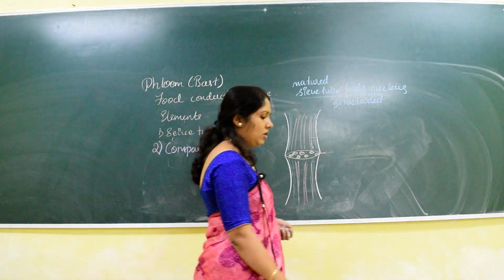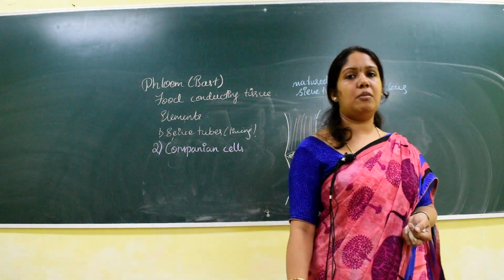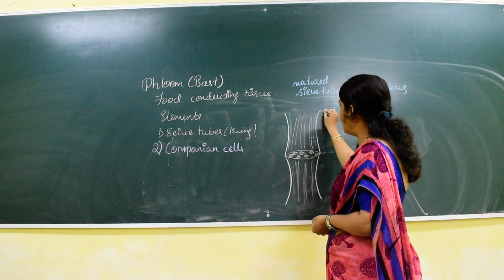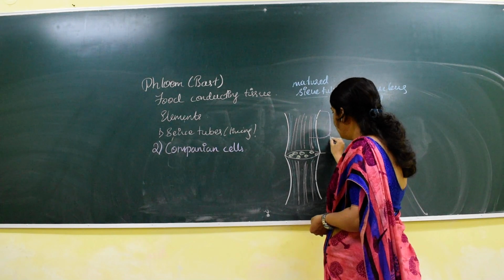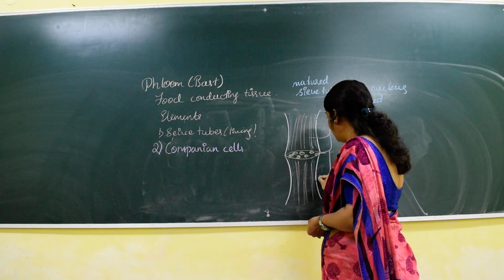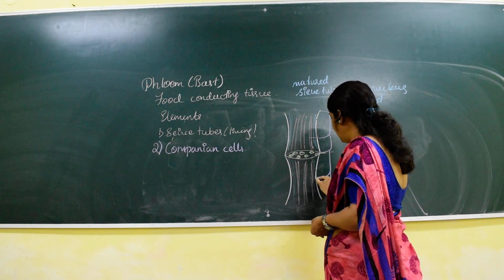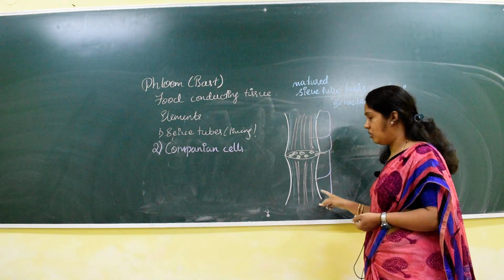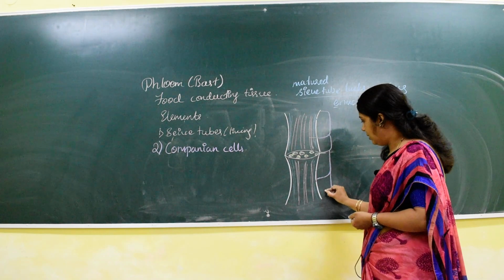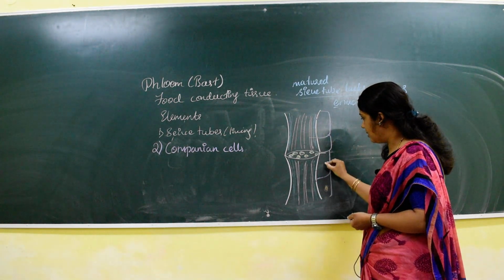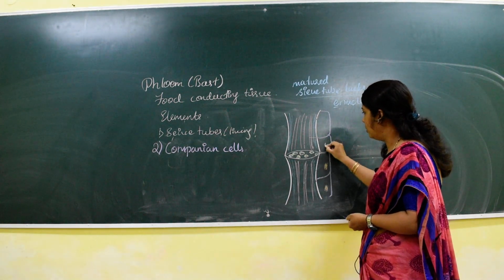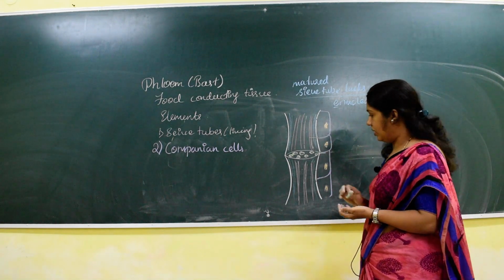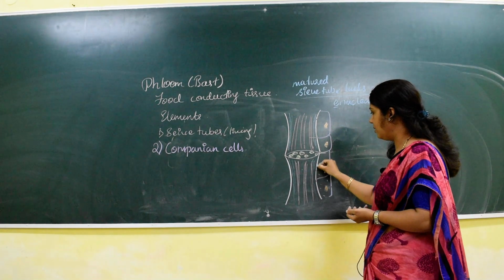Companion cells are the modified parenchyma cells which are closely associated with the sieve tube. Sieve tubes are close by. These companion cells have a large nucleus. Also they have a dense cytoplasm.